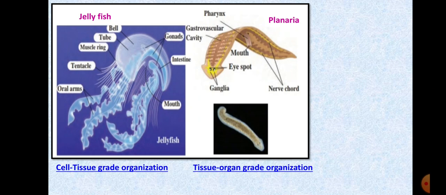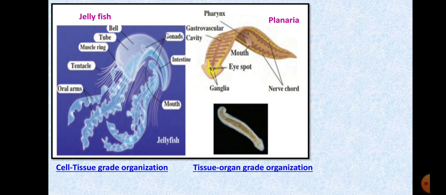Now if you go back to the phyla of non-chordates, first you had Protozoa, then you have Porifera, then you have Cnidaria, right? So here when you are studying the grades of organization, you will recall that at the very first you had animals from the Protozoa.